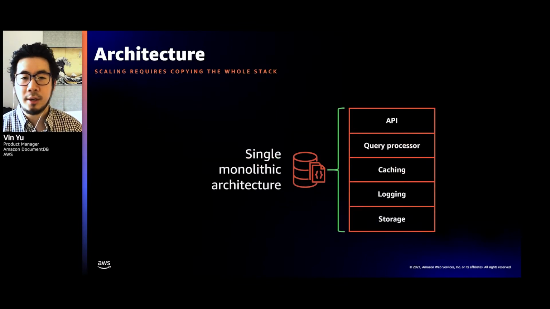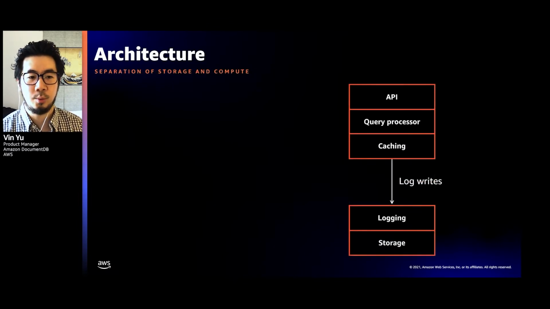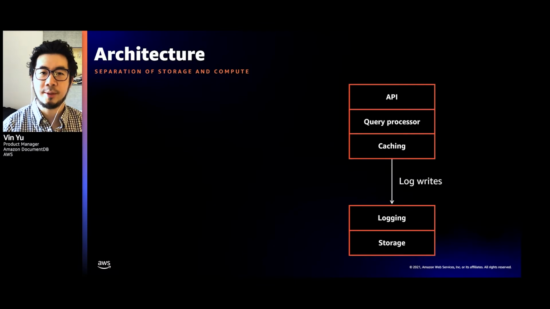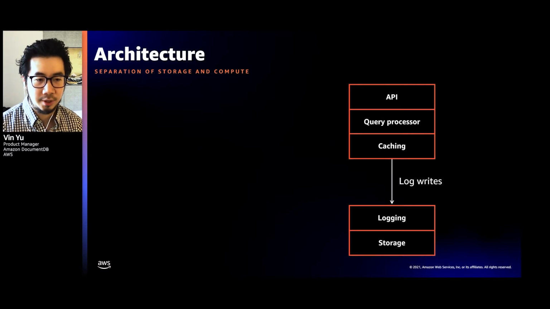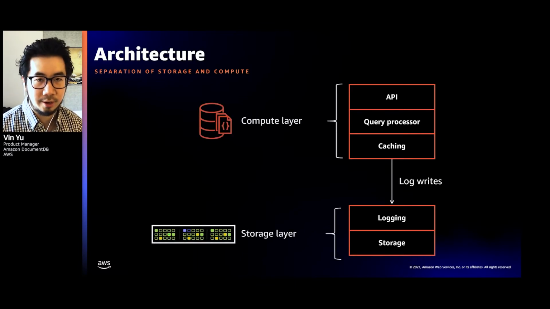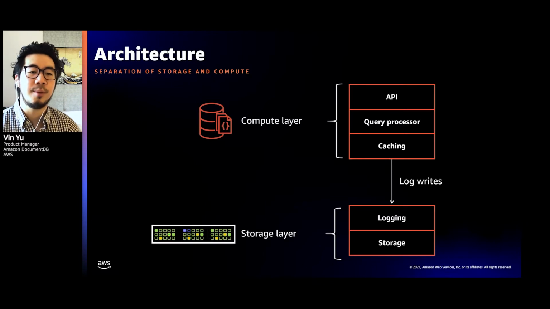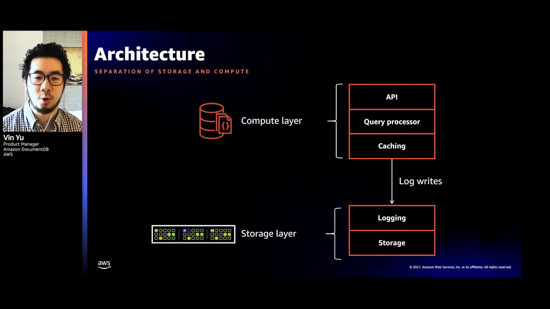When designing DocumentDB, we asked ourselves, how can we design this service for the cloud? How do we solve some of these challenges that I just mentioned? The first thing that we did was to separate out the storage and compute into two distinct layers, the compute layer and the storage layer. By doing this, we allow the compute layer to primarily serve your workloads.